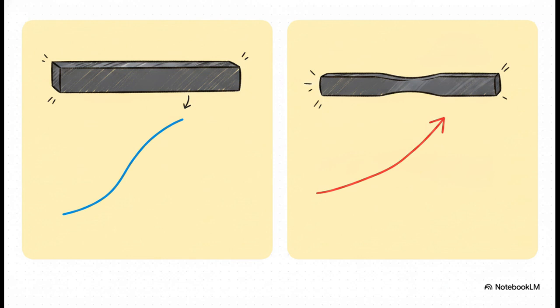Now, if you look at textbooks, you'll often see a graph for engineering stress, which visually seems to dip down right before the material breaks. You might think, wait, how can the stress go down while it's still deforming? Well, actually, scratch that. It's just a mathematical illusion. Engineering stress assumes the thickness of the bar never changes. But in reality, as you pull silly putty or steel, it physically gets thinner in the middle. True stress accounts for this decreasing area. And on a true stress graph, that curve continuously rises until the exact moment it snaps.